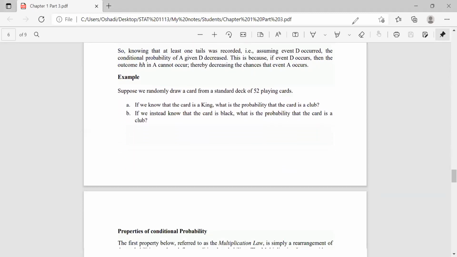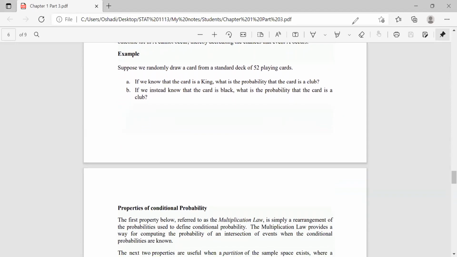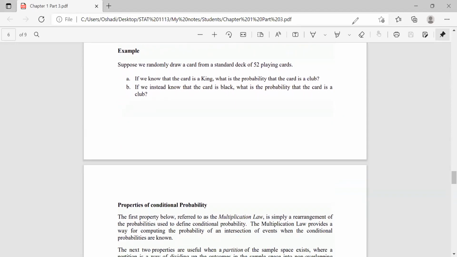Okay. Do this example. I'll give you 5 minutes to complete this.